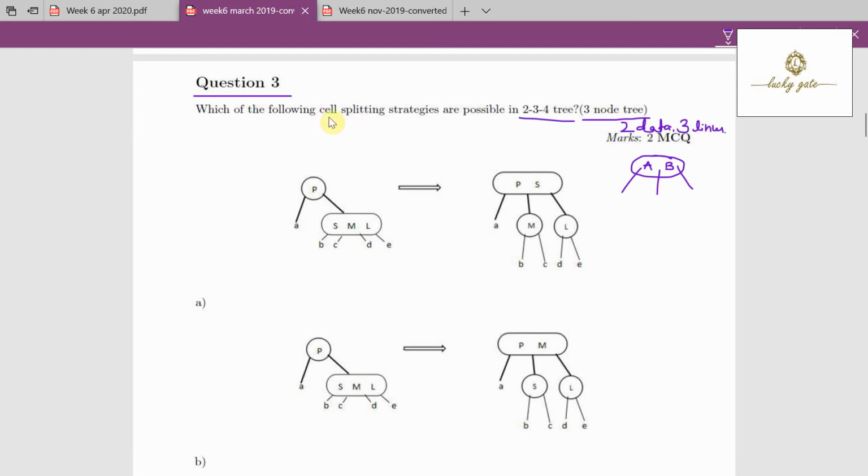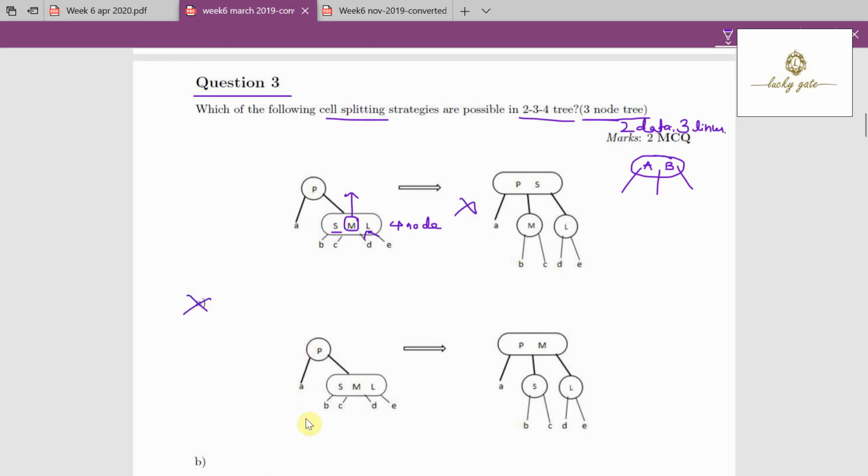Which of the following cell splitting strategies are possible? Now look at it. The question is about a 3-node, but here it is a 4-node. A 4-node is not possible, so it causes a split. When a split occurs, the middle one should go up, and left of the middle will be S, right of the middle will be L. This S will have 2 children, B and C. L requires 2 children, D and E. But what is shown is S moved up, which is incorrect. This means option A is incorrect.